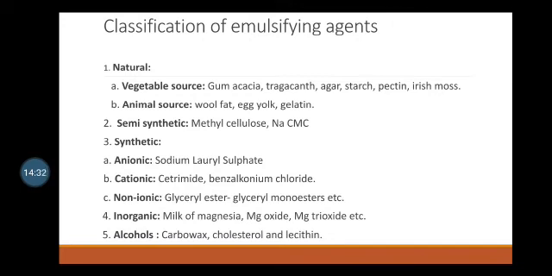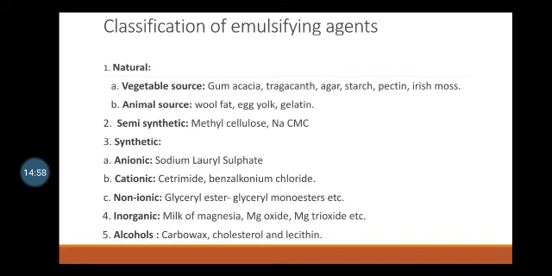Cationic: the quaternary ammonium compounds such as benzalkonium chloride and benzethonium chloride are used as cationic emulsifying agents. These cationic surface active agents bear a positive charge. They are mainly used in the preparation of external-use products such as skin lotions and creams.